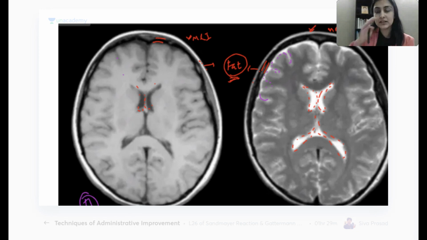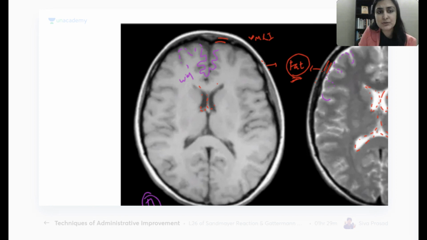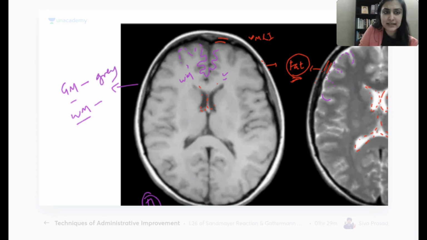When we cut our brain, the gray matter is outside, white matter is inside. All of us agree? So this thing outside that you are seeing, do you all agree that this is the gray matter, and this thing in the center that I'm seeing, this is white matter. Now with your knowledge of color, tell me, in this T1 weighted image, what is the color of gray matter, what is the color of white matter? Is it matching its name? Is the white matter appearing whiter and gray matter appearing grayer? Everybody agrees that here the white matter looks whiter. Right, okay. So gray matter is gray, white matter is white. It is matching what it was supposed to match.